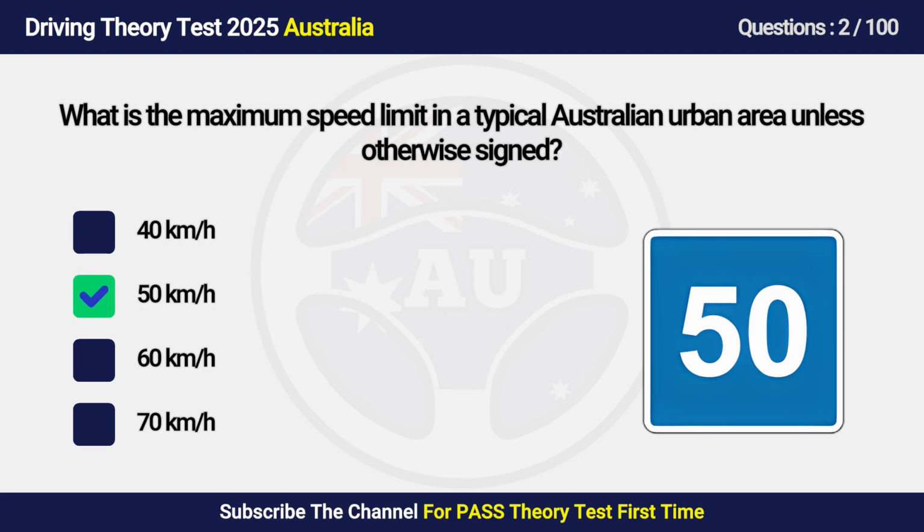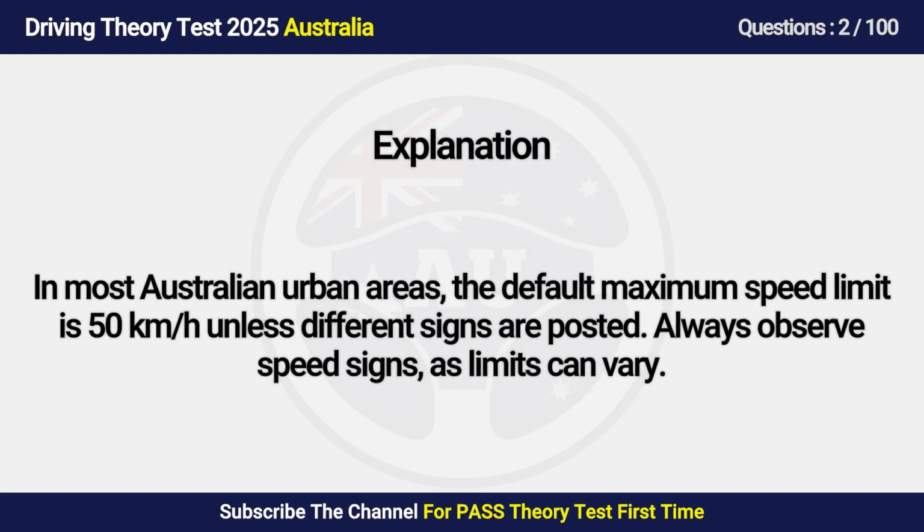Answer is B. 50. In most Australian urban areas, the default maximum speed limit is 50 unless different signs are posted. Always observe speed signs as limits can vary.